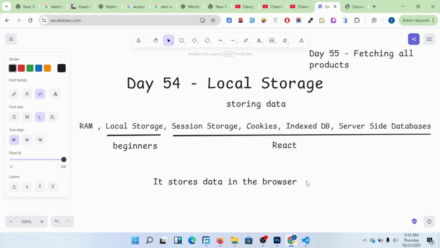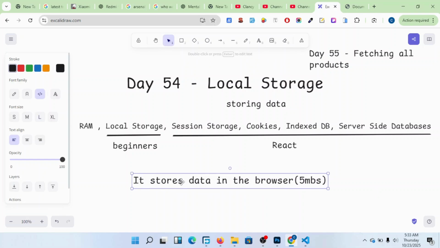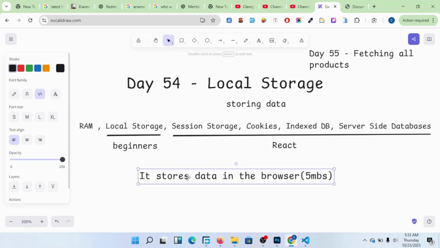And this local storage here is not very big. It's just like 5 MBs. So don't think about storing heavy things, for example, videos, images. Even if you have an image, you have to first convert it into a base 64 format, a string form that can be easily stored. But still, even if you convert it into base 64, it is very big and would consume all this space and finish it.